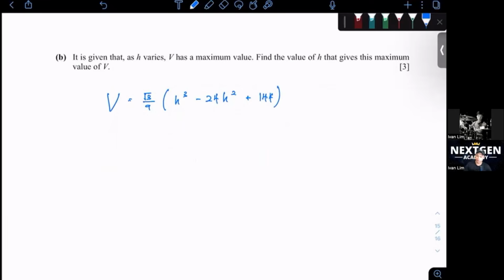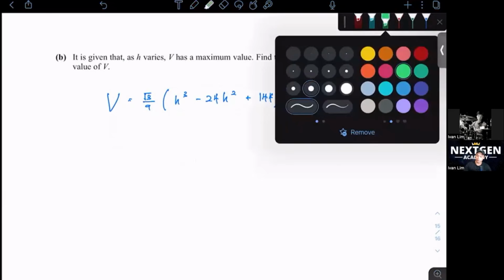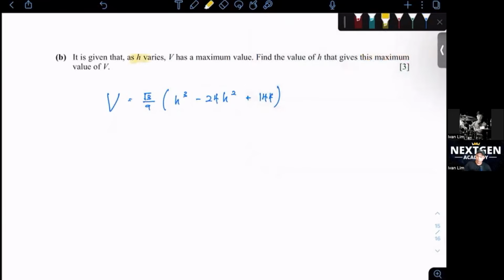Okay, whenever they say these few keywords, varies, maximum value, think about your differentiation. Okay, your dy over dx equals to 0. In this case it is v, so dv over dh equals to 0. So v we found in the previous question.